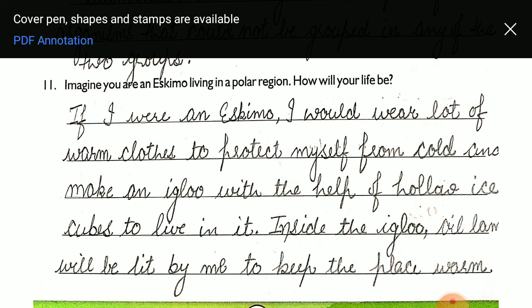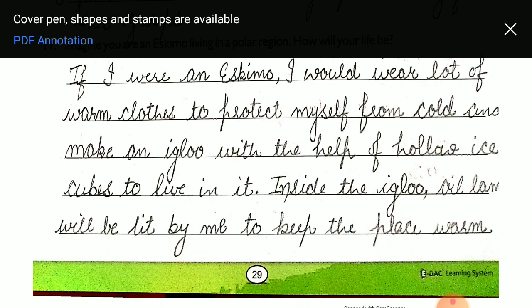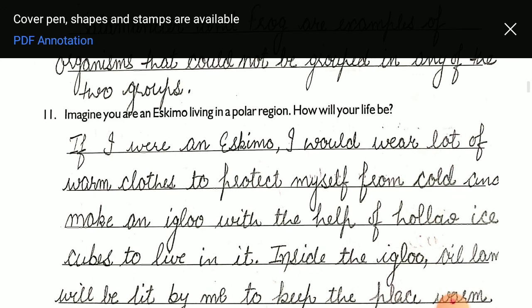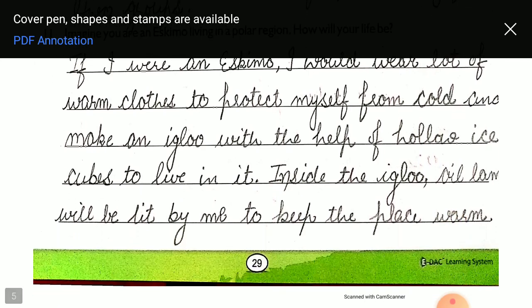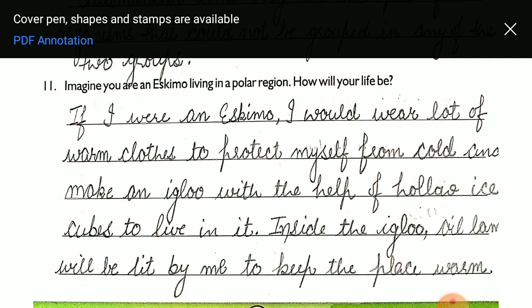How will we spend our life? By wearing lots of warm clothes to protect myself from cold, and I will also make an igloo with the help of hollow ice cubes to live in it. Okay, inside the igloo an oil lamp will be lit by me to keep the place warm. Inside the igloo I will also burn oil lamps to keep the place warm, because that will give you some heat. Okay, so in this way if we are living in polar regions, we will spend our life like this.